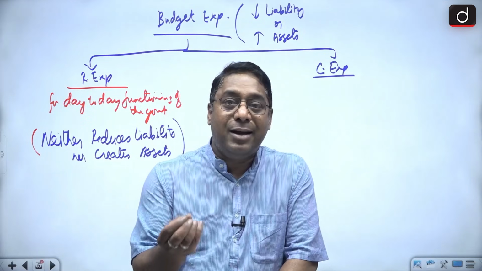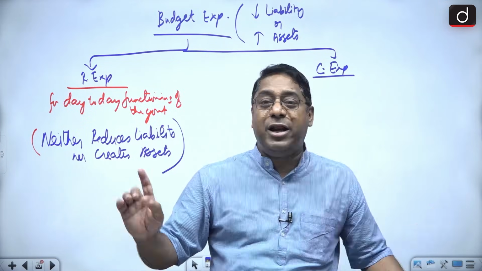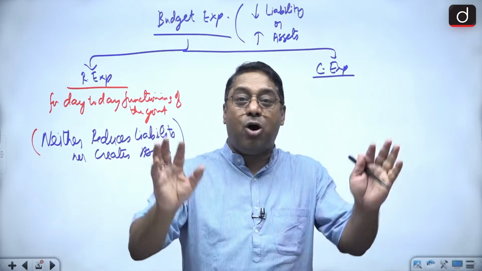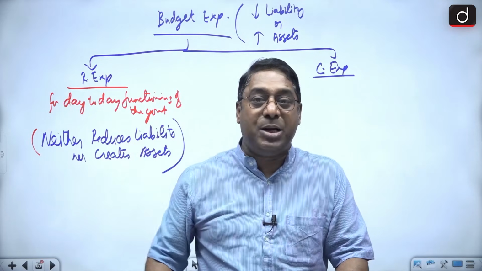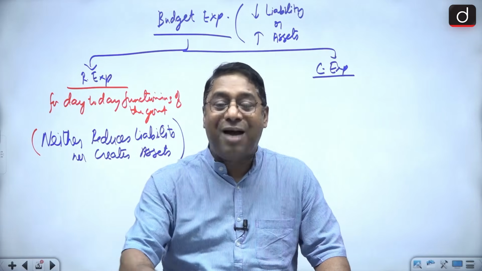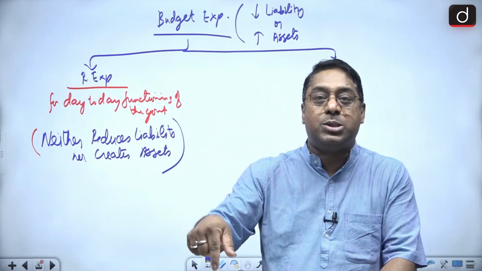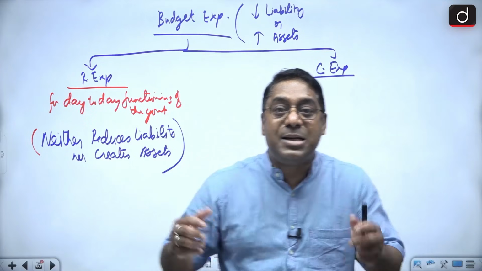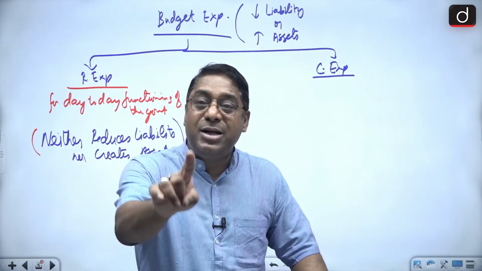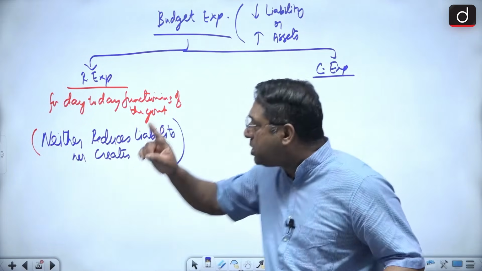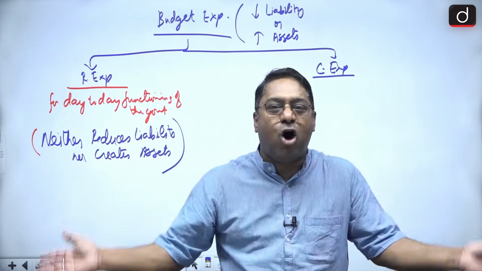But now if I buy a very good table, a revolving chair, and also a very good table lamp for my child, and say, come on, you have this table, this chair, this lamp, with this you do your studies, then what is that? That is something which is asset building. That means when the government does expenditure on education, that is revenue expenditure, because it's neither reducing liability nor creating